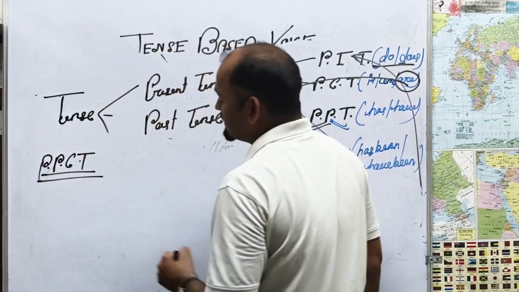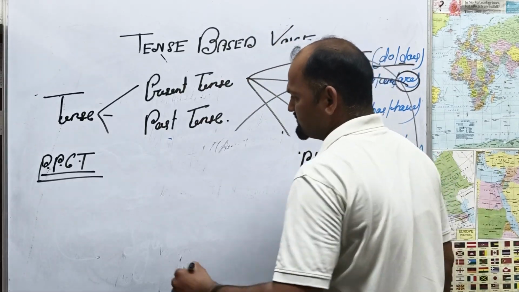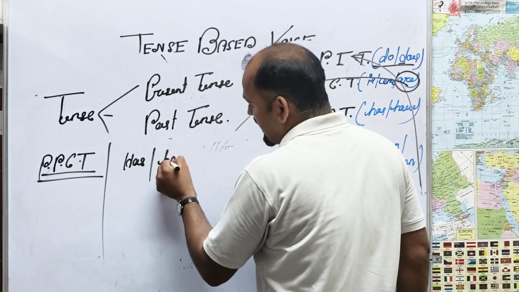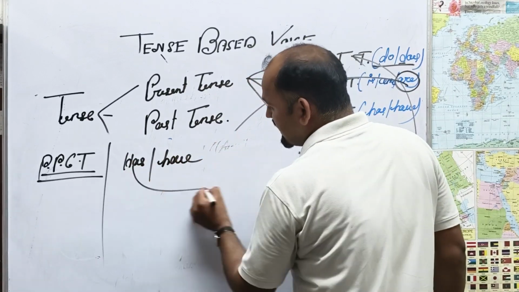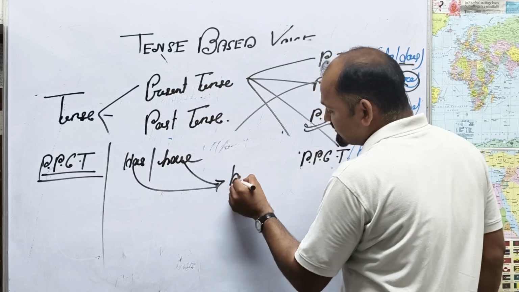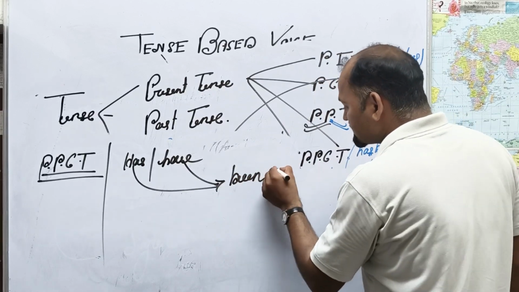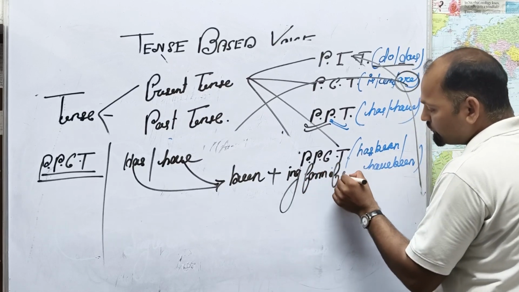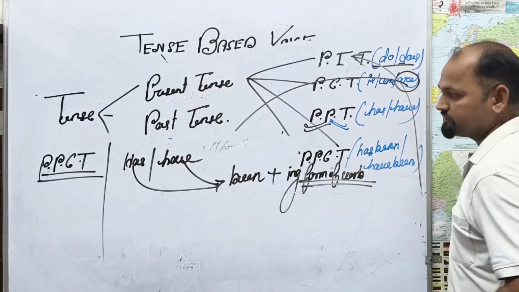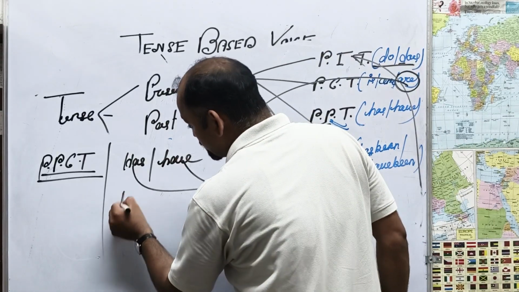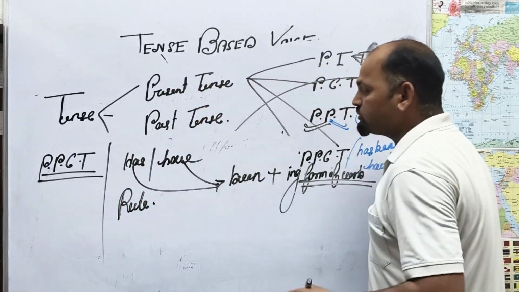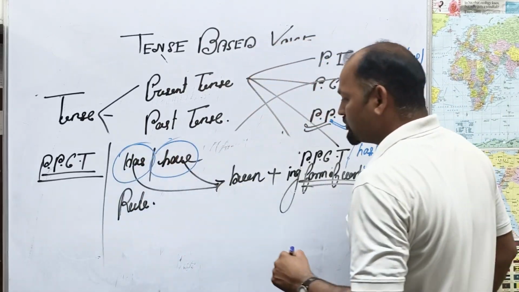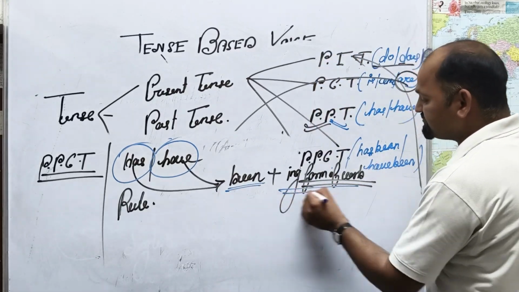I will tell you the use of has and have, but it is compulsory here: has and have along with been, or been plus the ing form of the verb. This is the key point, the rule. Along with has and have, you have to use been plus the ing form of the verb.